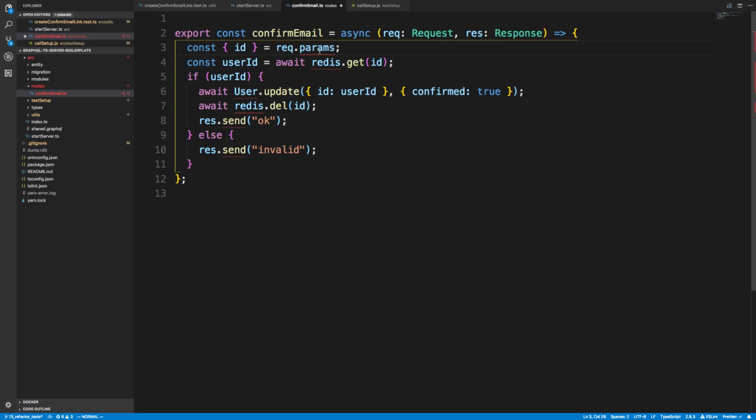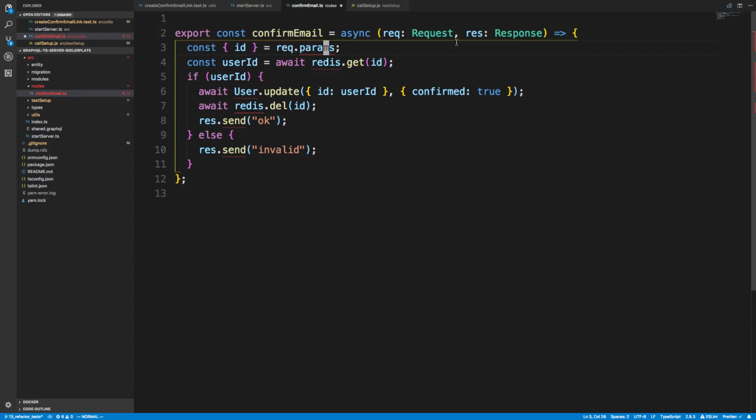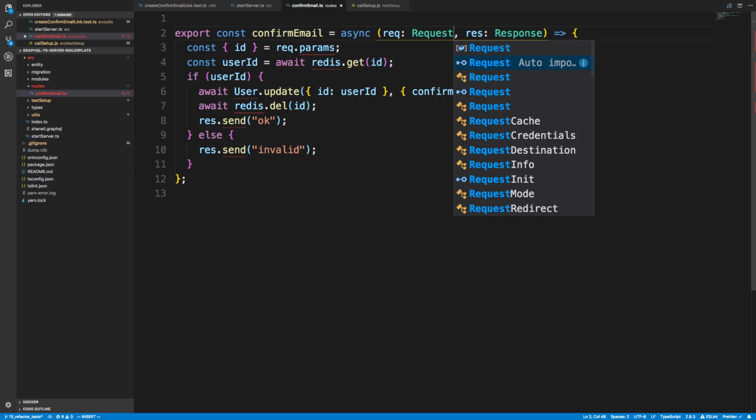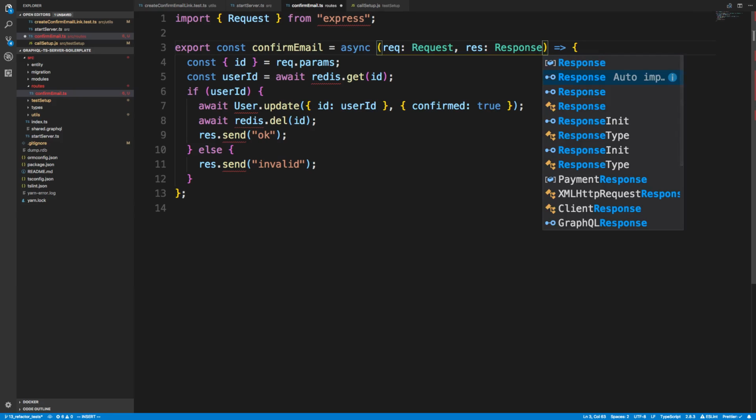And params does not exist, so why does it work over here? Probably because it's a different type of request than the request that I have here. So let's see, I want to get Request from express, perfect, and Response from express as well.